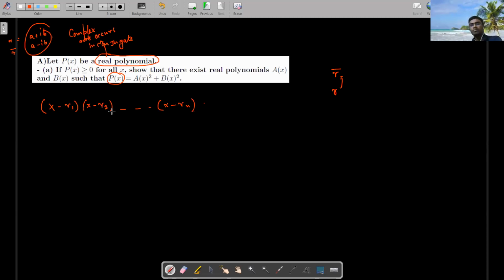Great. Then what I am doing is keeping the real roots on one side. Maybe some of them appear with powers, alpha 1, alpha 2, alpha 3, and so on up to alpha n, some powers like this. Maybe some things appear more than 2 times, so I can take the power, right? Now, can you tell me what these powers will be, even power or odd power?